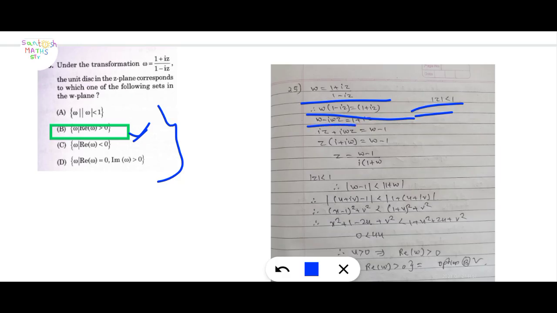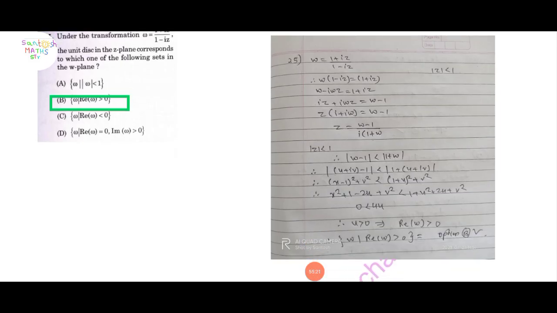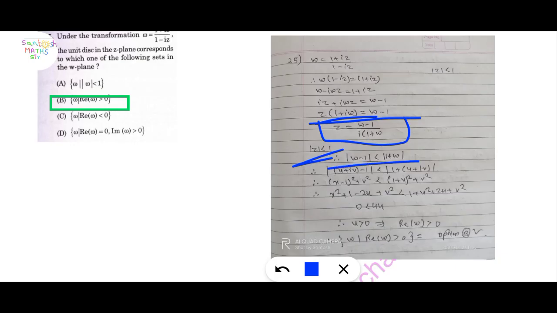Then w minus izw equals 1 plus iz, so iz plus izw equals w minus 1. Take common and find the value of z. Finally we get z equal to (w minus 1) upon i(1 plus w). For mod of z less than 1, mod of w minus 1 is less than mod of 1 plus w.